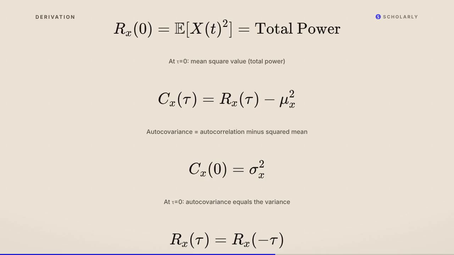Two more essential properties. First, the autocorrelation function is symmetric. Rx of tau equals Rx of minus tau. Second, its magnitude never exceeds the value at 0. The absolute value of Rx of tau is always less than or equal to Rx of 0. This makes sense. The strongest correlation any signal has is with itself at the same instant.